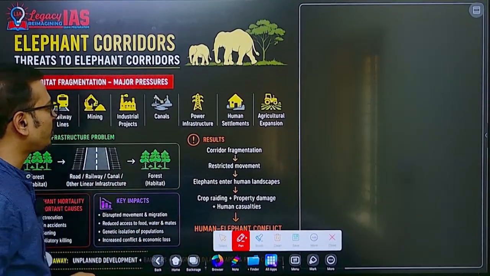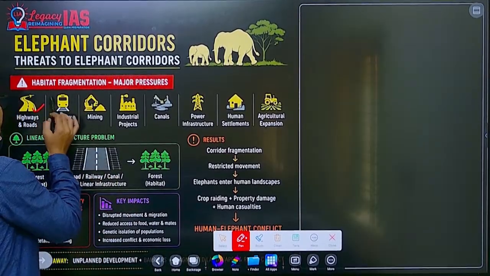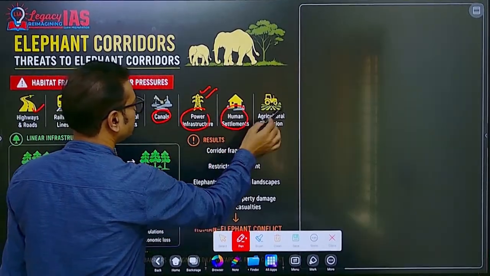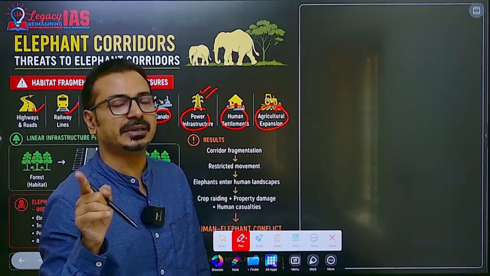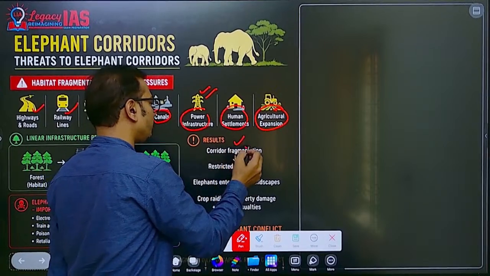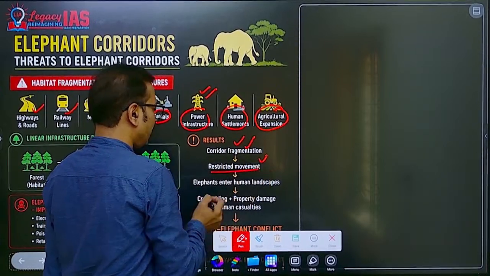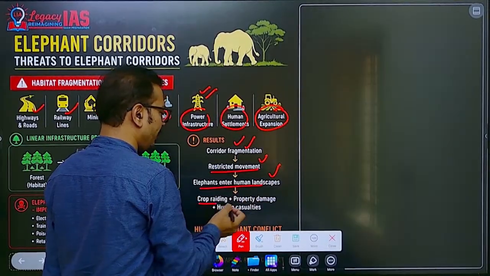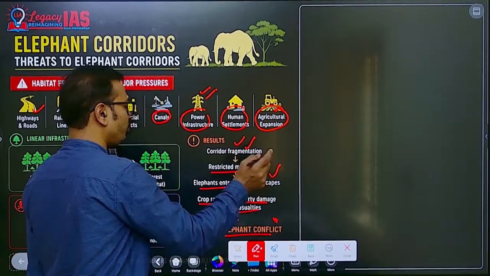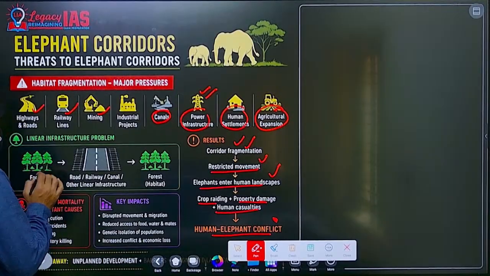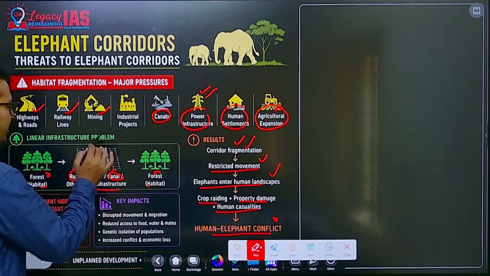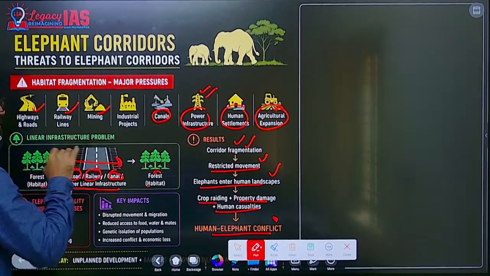Now what are the problems? The problem is human activities. What are these human activities? Highways, railways, mining and canals, power infrastructure, power lines, human settlements, agriculture expansion. All these human activities are creating pressure on elephant habitats. So it is resulting in corridor fragmentation, restricted movement, and elephants entering the human landscape, crop raiding, property damage, human casualties. Ultimately that conflict is a problem for both humans as well as elephants. You can see here forest, two habitats, in between road, railways, canals, other linear infrastructure like power lines. So it is creating problems for their movements.